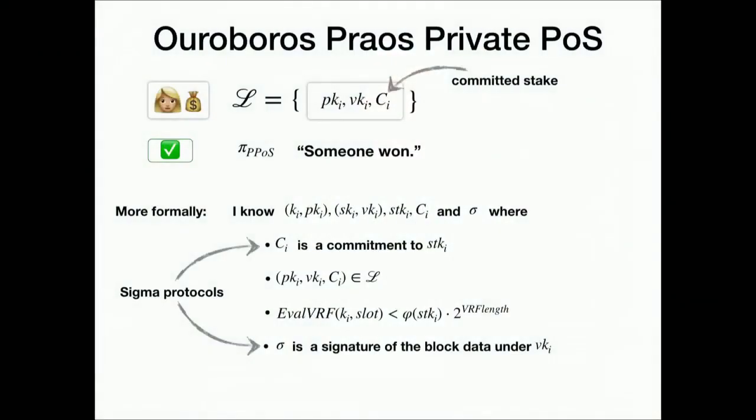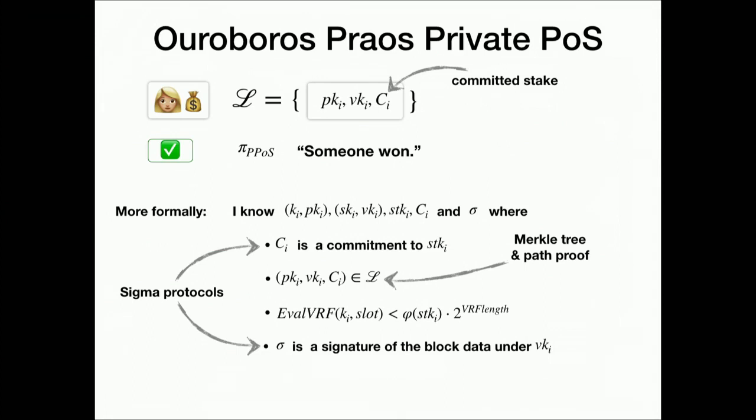Well, for those two parts here, you can just use generic Sigma protocols. One note here is that if you want to do that, the commitment should be algebraic. This one here, so the proof that you have an account in the list, you can do that by representing the list as a Merkle tree and then do a path proof.